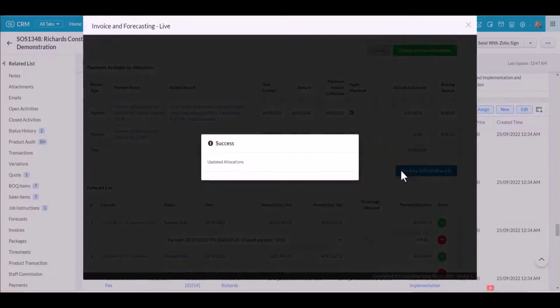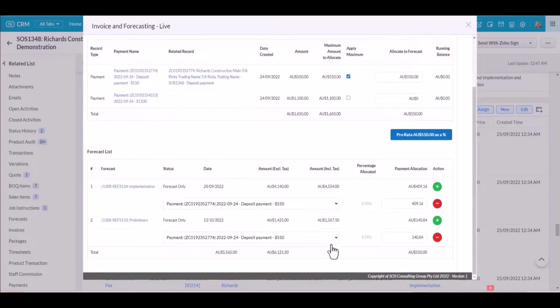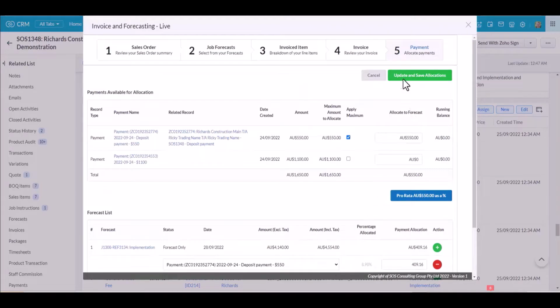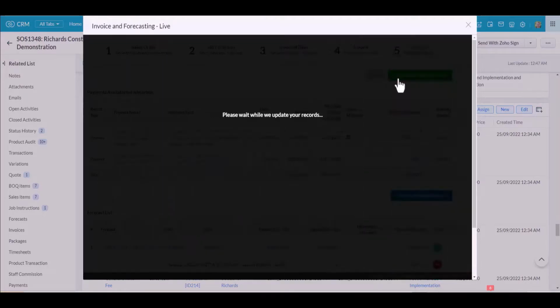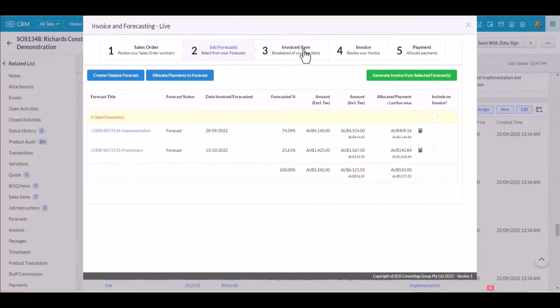So I'm going to prorata, and there we go. It's allocated the 550 and apportioned it based on the values of each item. I'm going to pop up here and click on Update and Save Allocations. Now I can proceed to Invoiced Item.